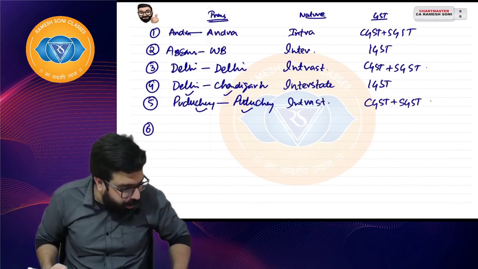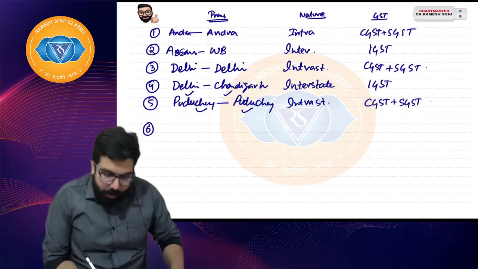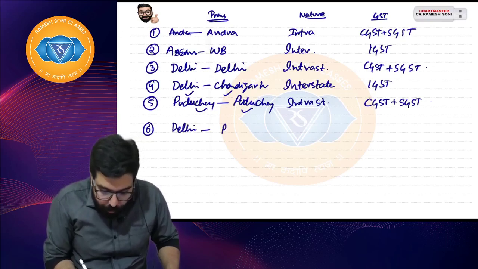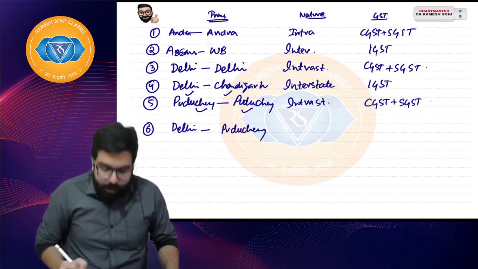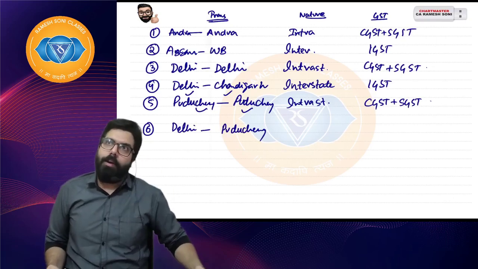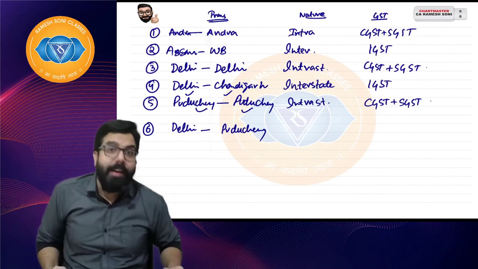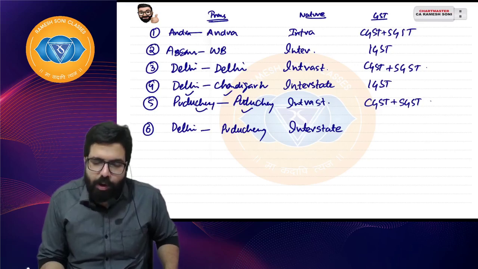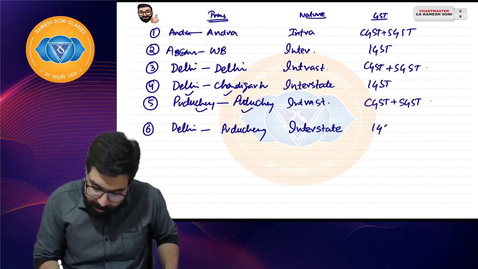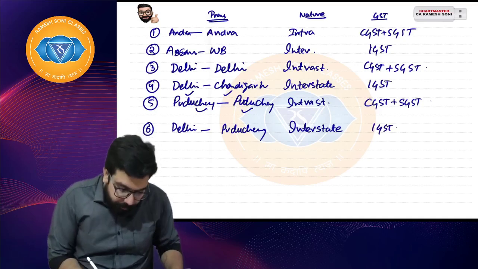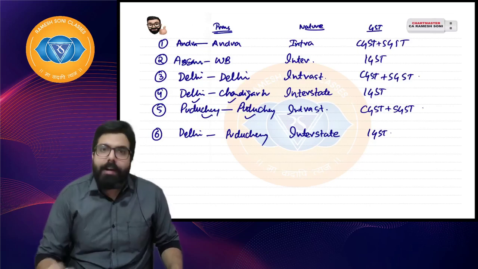The next question comes for Nilima. If I tell you goods are sold from Delhi to Puducherry, what are we going to charge? Delhi is also a state, Puducherry is also a state. Sir, intrastate. It is interstate. Why, sir? One state to another state, one UT to another UT, one state to one UT, it is always inter. We always charge IGST. I hope everyone is clear. Let's go ahead to the next one. Shall we go ahead, everyone? We are done with the clear thing.